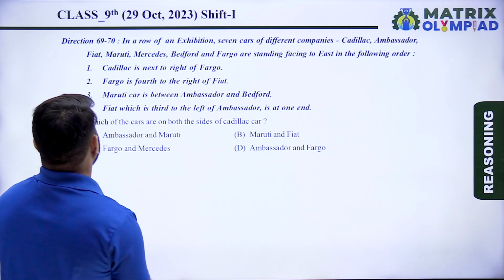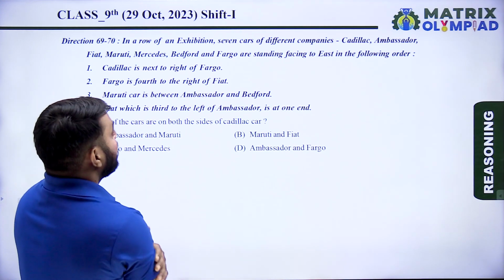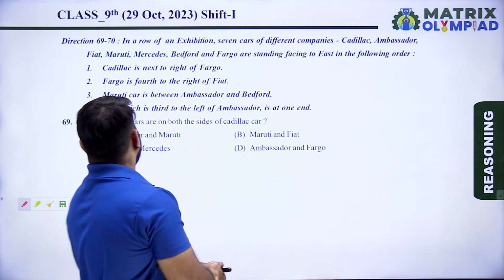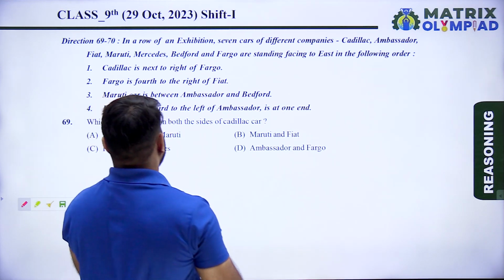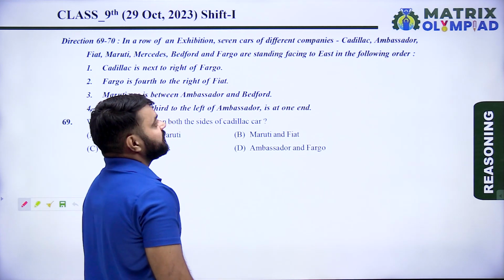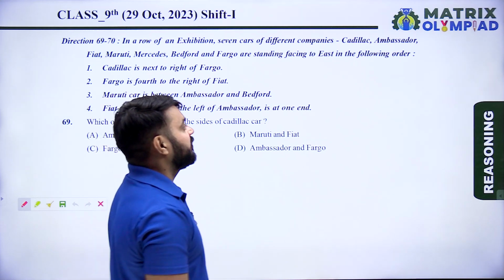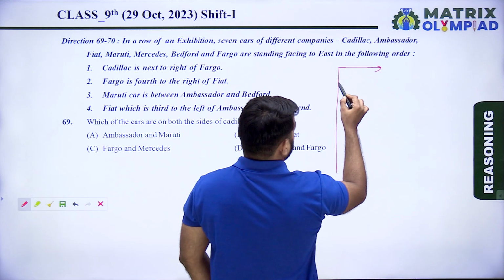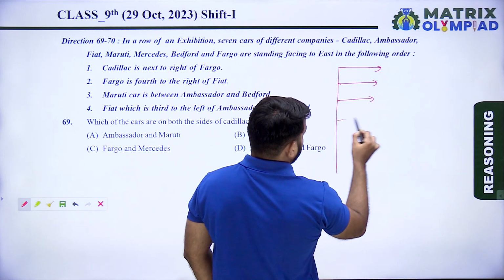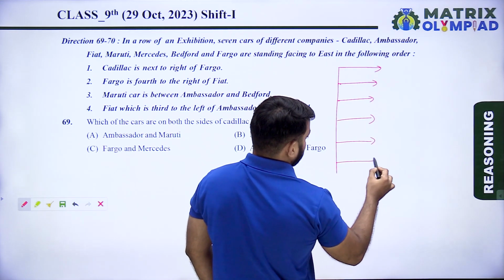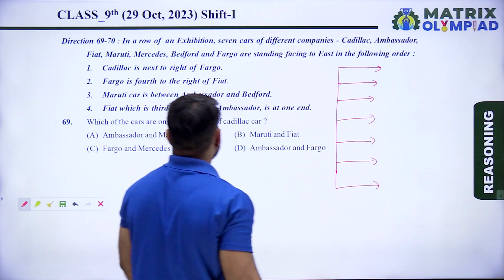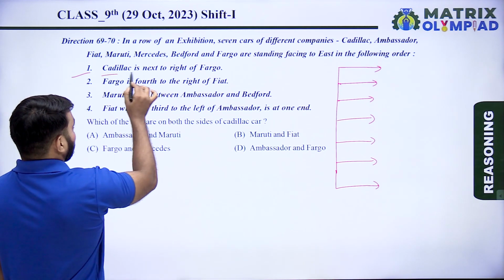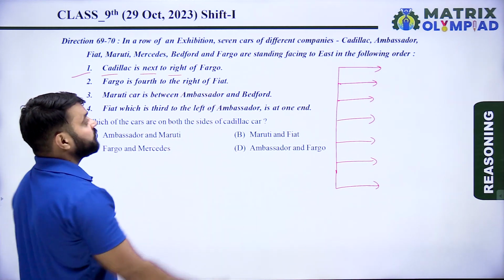Question number 69 and 70. In a row of an exhibition, 7 cars of different companies, Cadillac, Ambassador, Fiat, Maruti, Mercedes, Bedford, Fargo are standing facing to east in the following order. There are 7 cars and all are facing towards east direction. 4, 5, 6 and 7. Now, according to first information, Cadillac is next to right of Fargo.